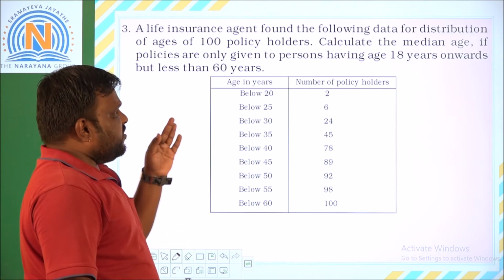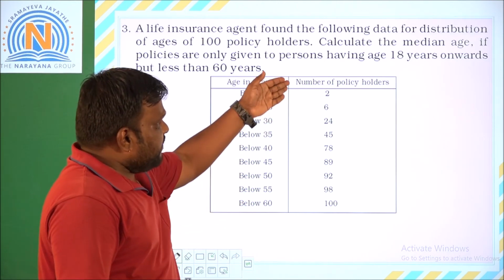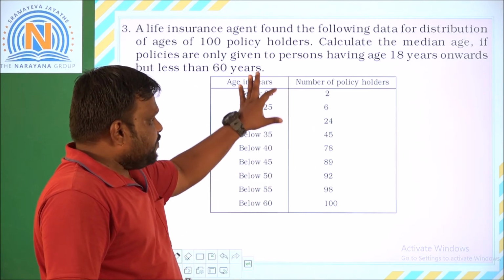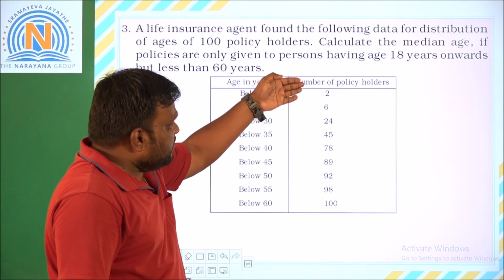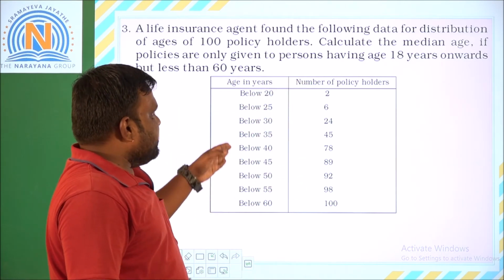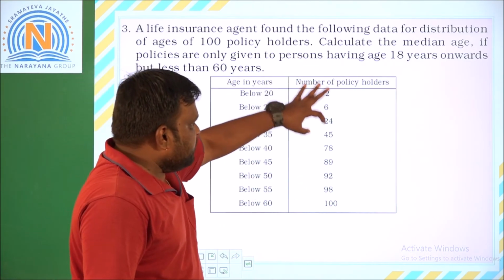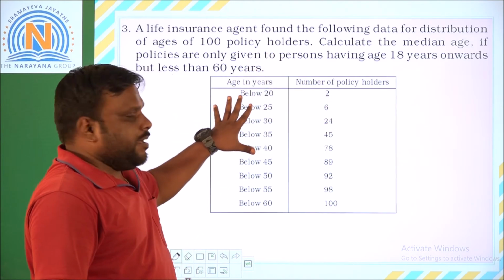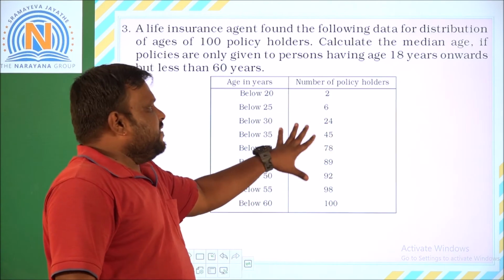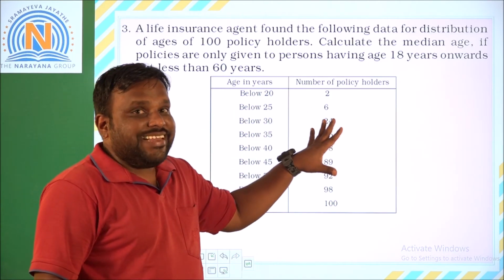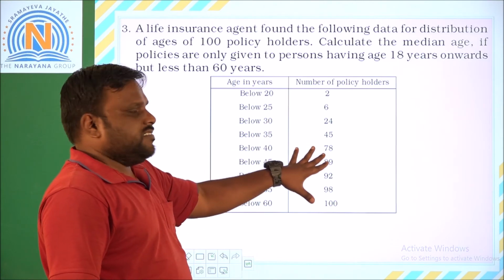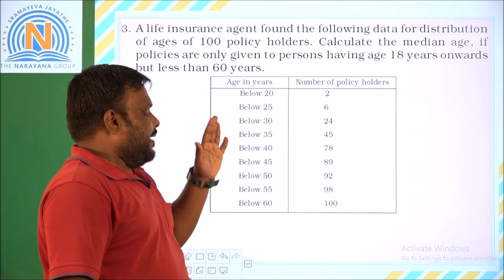If you observe the column given, the frequencies are going on increasing, and we don't have the classes properly. In this table, the less than cumulative frequency is given. That means we don't have classes and we don't have frequency directly. So we first have to find the classes and the frequencies, then we will go for the calculation.